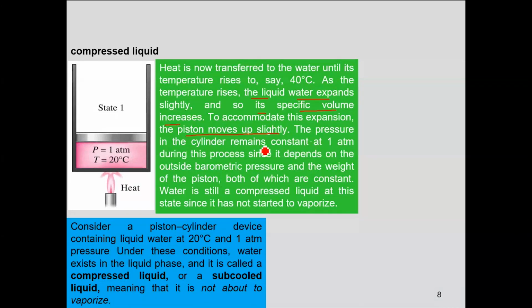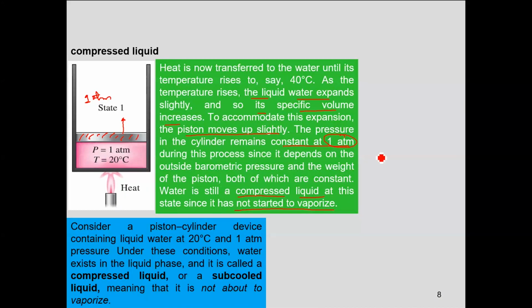If the expansion would take place, the pressure in the cylinder would still be 1 atmospheric, since you have no extra pressure. The outside atmospheric pressure is 1 atm and the weight of the piston has not changed. So even though this moves upwards, the pressure within the cylinder would still be 1 atmospheric, and the water would still be categorized as compressed liquid because the water has not started to vaporize yet or is not about to vaporize. Is this point clear?